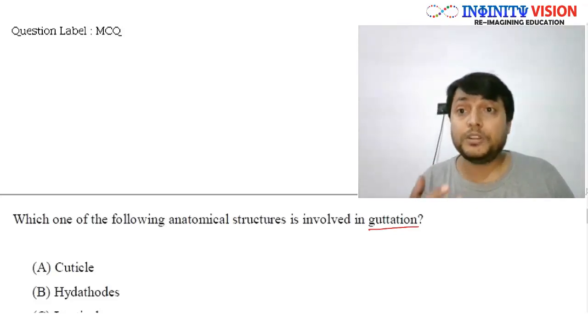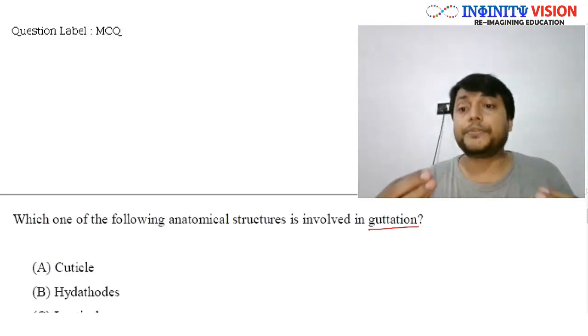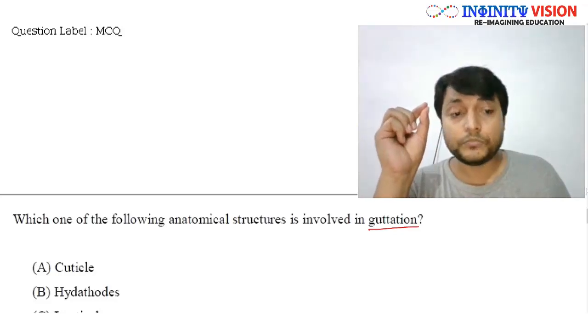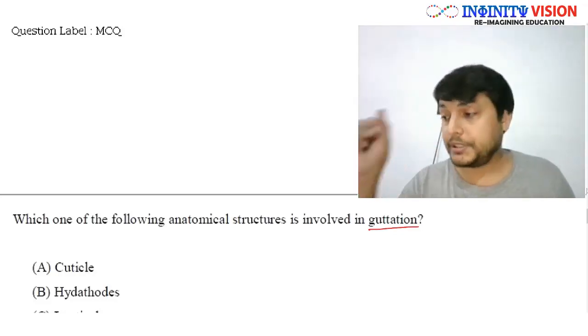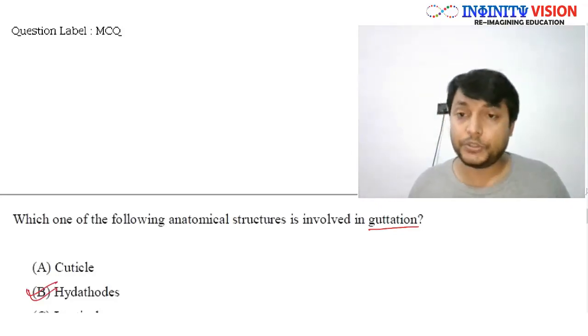at that time the rate of transpiration is lower as compared to the root pressure, and hence in small herbaceous plants, water starts to drop from specialized pores in the leaf called hydathodes. This is called hydathodes. So the answer of this question is hydathodes.